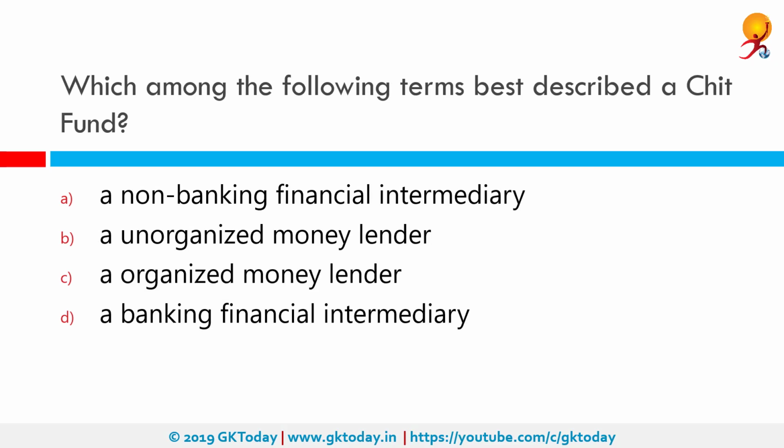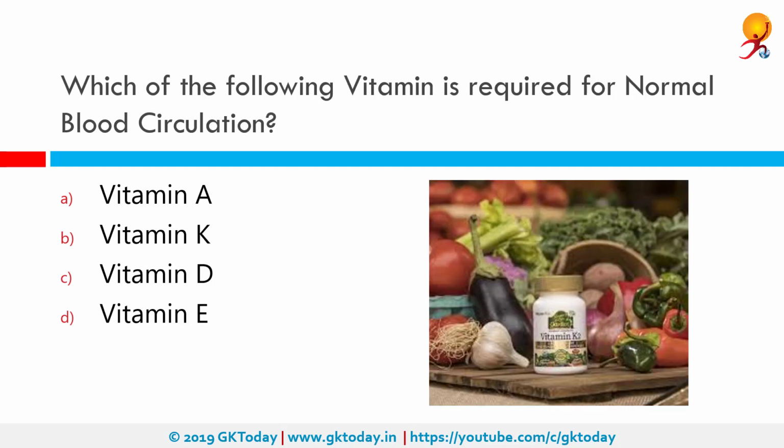Which among the following terms best describe a chit fund? Correct answer is a non-banking financial intermediary. A chit fund is a type of rotating savings and credit association system practiced in India. Chit fund schemes may be organized by financial institutions or informally among friends, relatives, or neighbors. In some variations of chit funds, the savings are for a specific purpose.